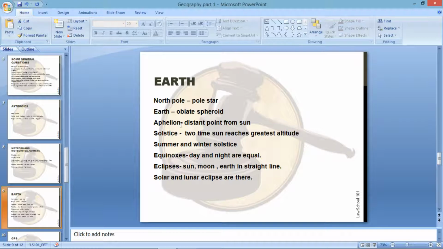Solstice. There are two times when the sun reaches its greatest altitude. That day is called the solstice. There are two kinds of solstice: the summer solstice and the winter solstice. On June 21st, the Earth is so located in its orbit that the sun is overhead on the Tropic of Cancer. That's when the summer solstice happens. So basically, just remember two terms with summer solstice: June 21st and Tropic of Cancer.